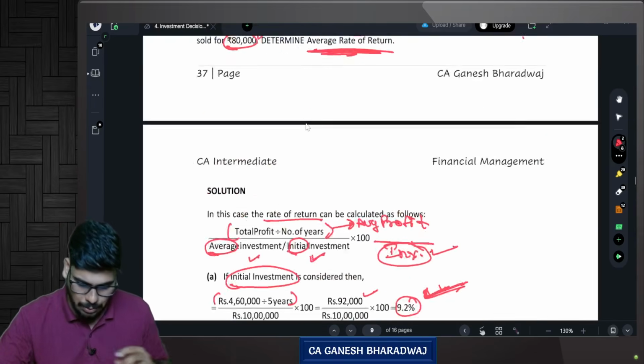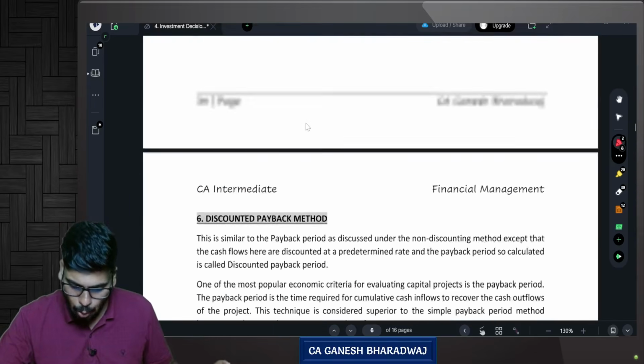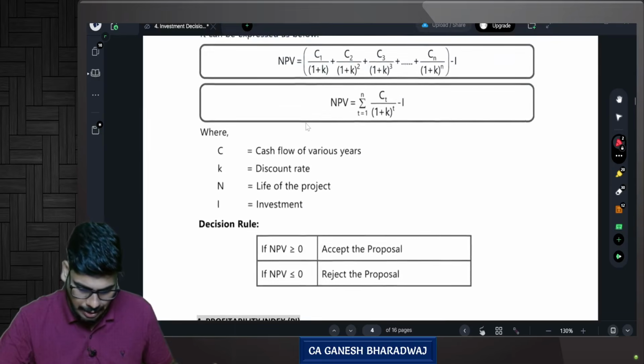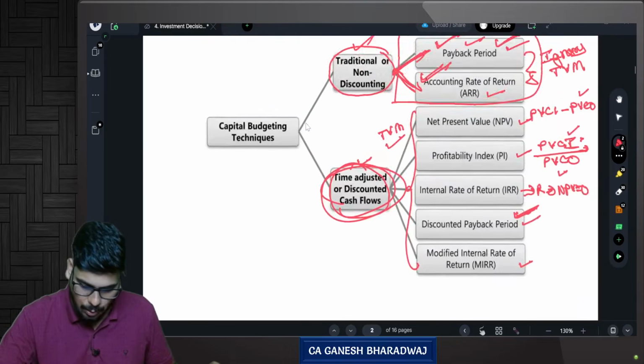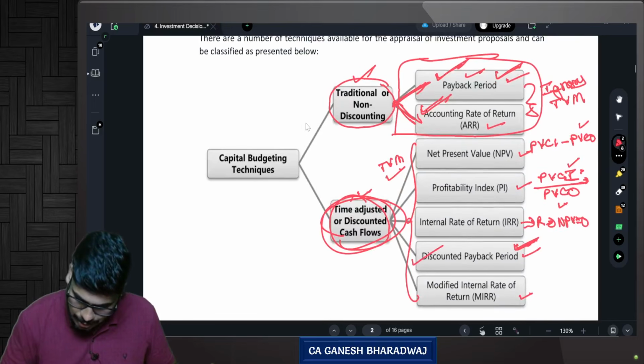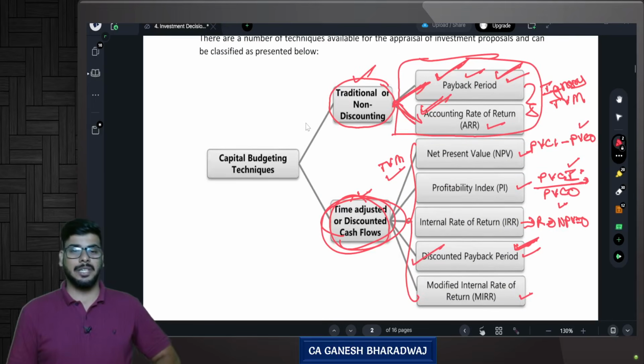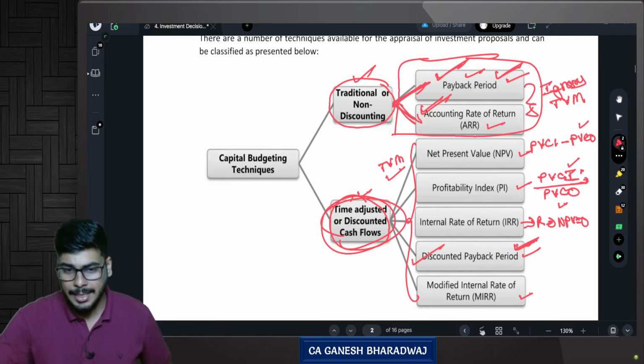So directly we have completed two other models in this particular area. So we have completed what? We have completed two other models, that is payback and discounted payback period. So payback is done. Discounted payback period is also done. Clear with this? Yes.